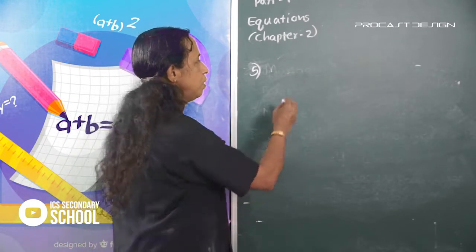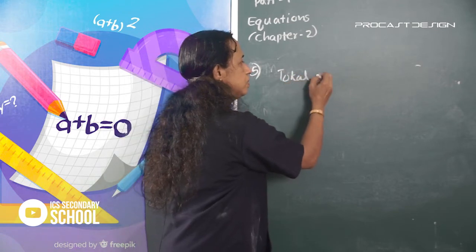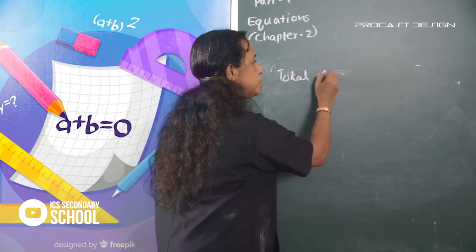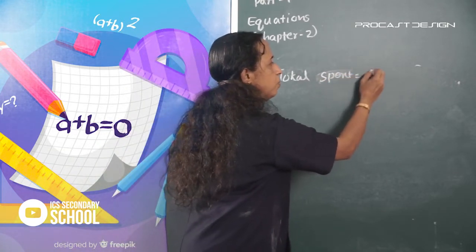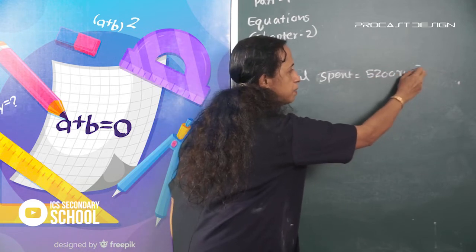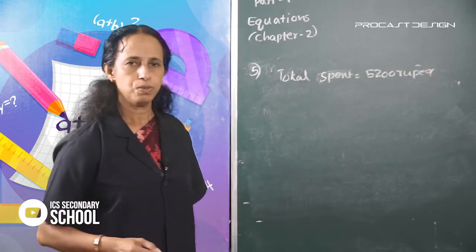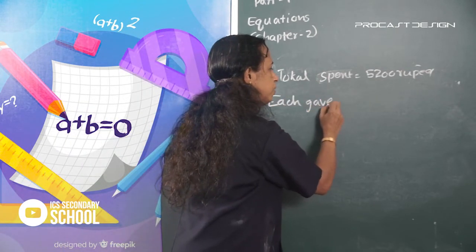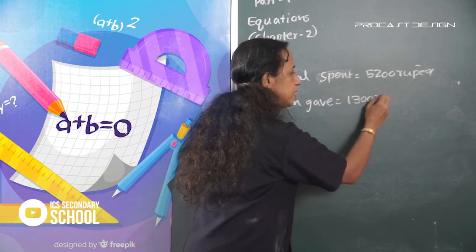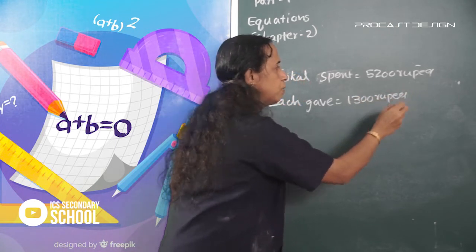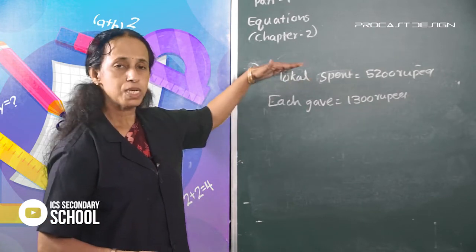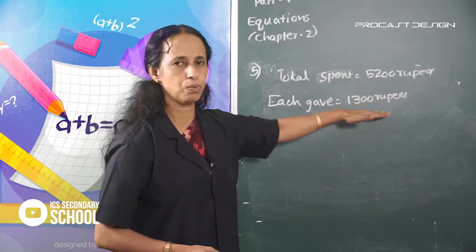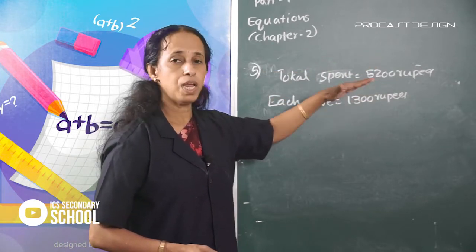Here, total cost is equal to total spent, which is 5,200 rupees. Each gave is equal to 1,300 rupees. The travelers in a picnic split 5,200 rupees equally. Each gave 1,300 rupees. Find the number of travelers.